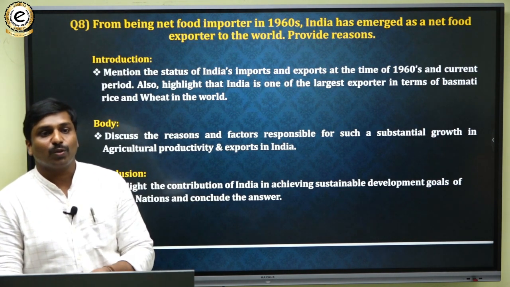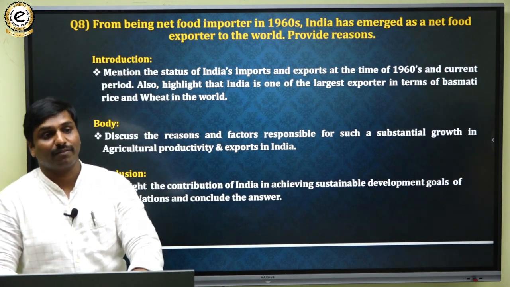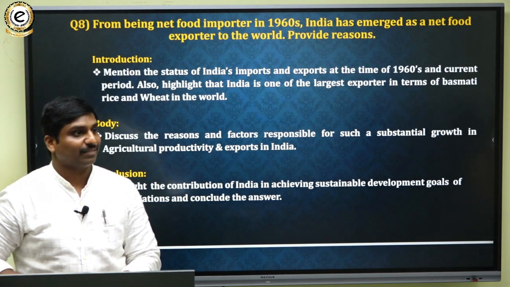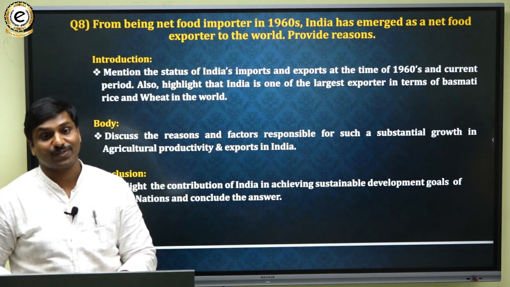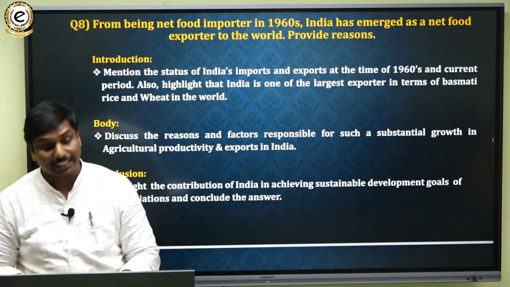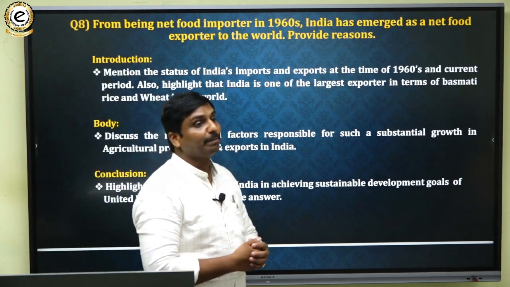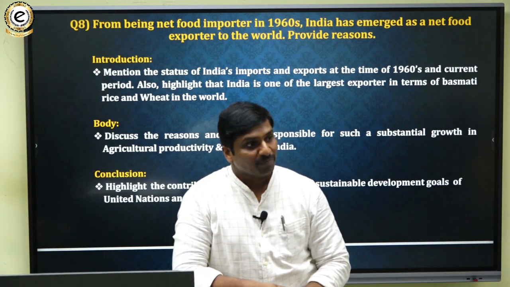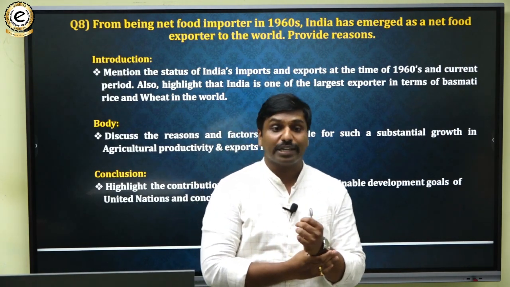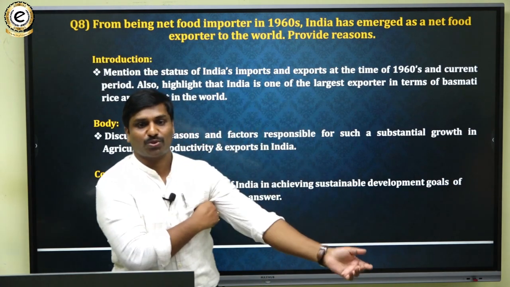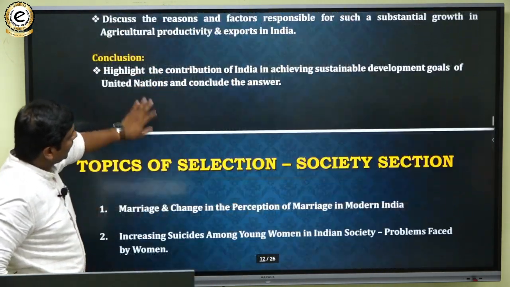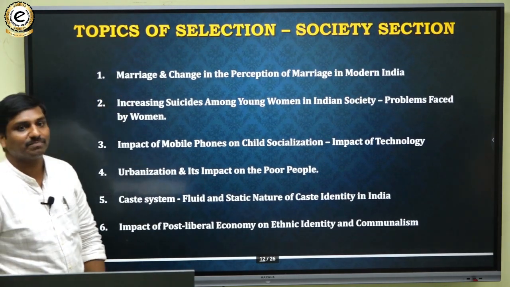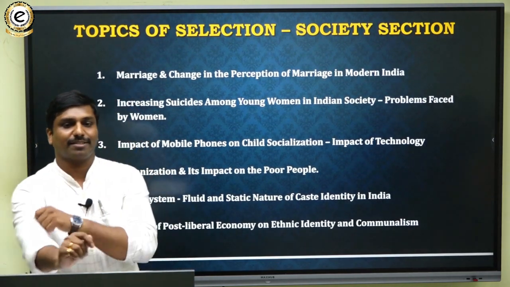Okay. So the next important section we have is Indian society. This year's paper is dominated by Indian society. Even in the class I have said there might be a possibility of more tilting towards Indian society, because societal issues, social issues were in the news. So if we see the topics that have been selected from the society section, they are these topics.